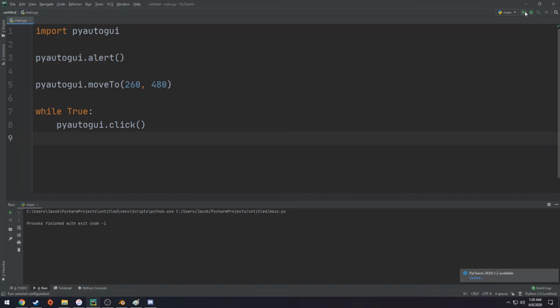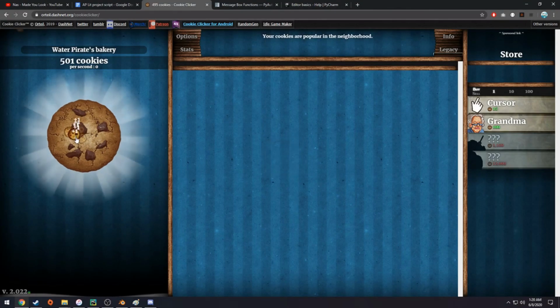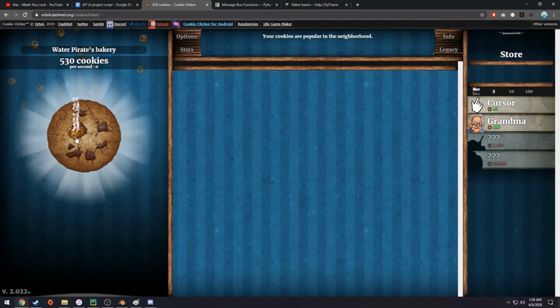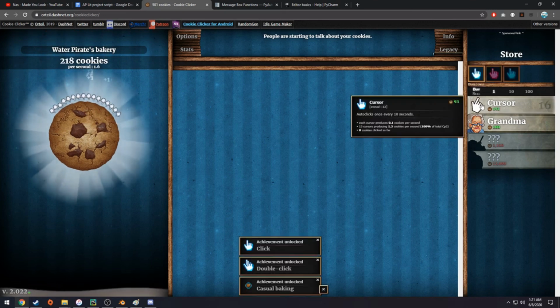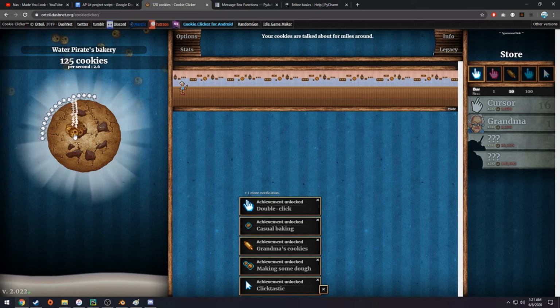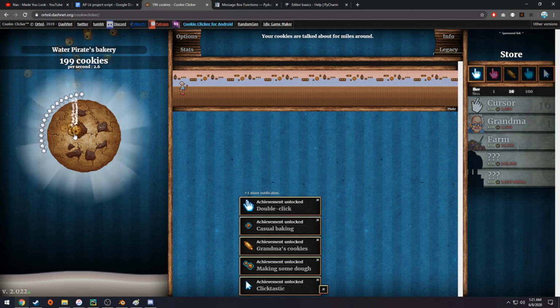So with that done, I can hit run, go to this tab, and now if we hit OK, we have an auto clicker. Thank God. This took a lot longer than I expected it to. You can see the clicking is really going right now. Because we only reference the move the mouse function once, we can still move our mouse around. A really cool advantage of this is the fact that I can't exit this program without shutting off my computer, so I have to edit all this later. But you can also keep buying cursors and grandmas. Okay, I'm gonna go restart my computer. This really wasn't worth the effort at all. Don't try this.